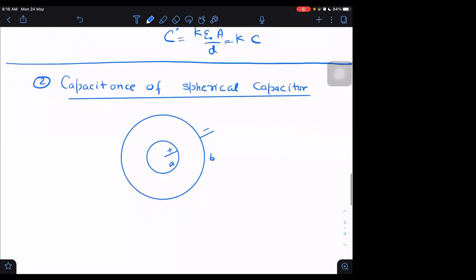What is the formula for capacitance of this capacitor? Charge given to the inner plate is Q. Charges on the plates will always be equal and opposite, Q and minus Q. What is the capacitance of this?